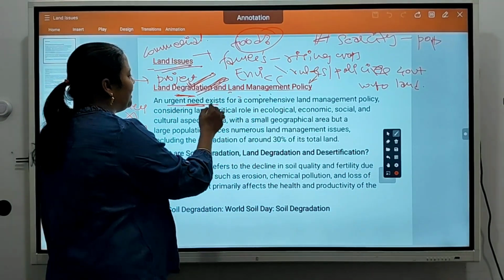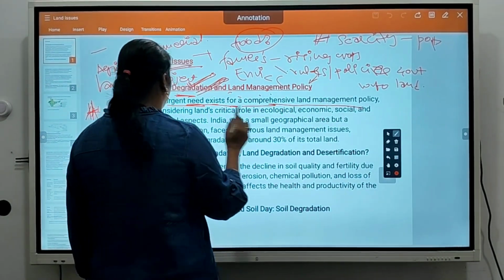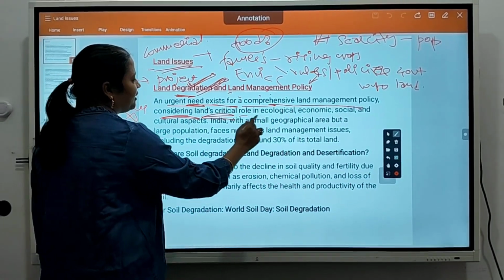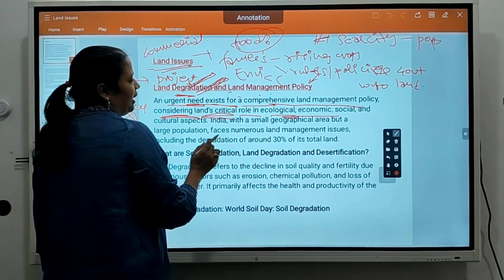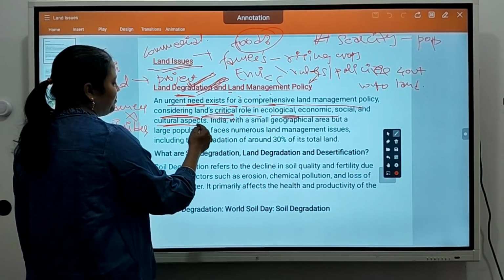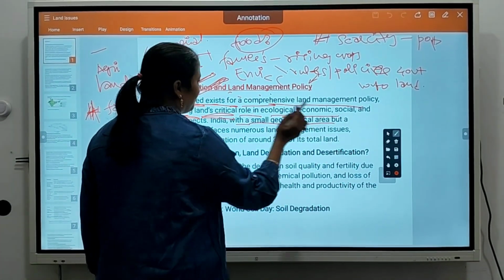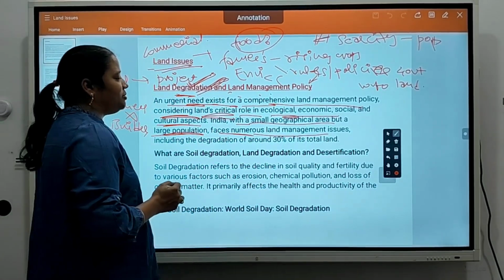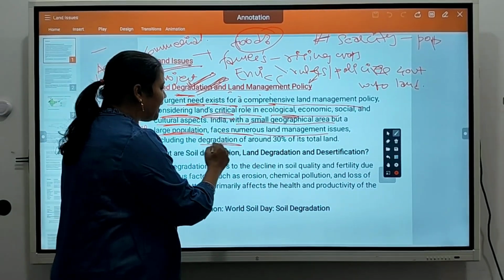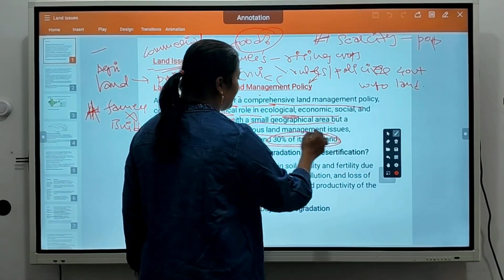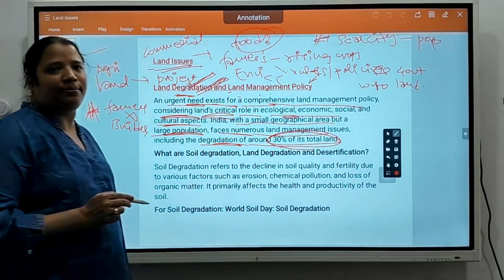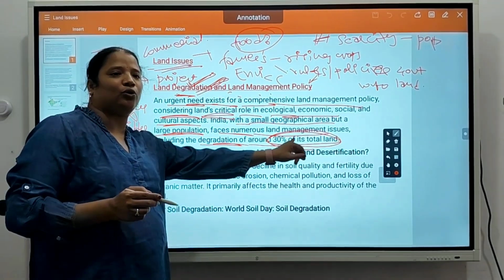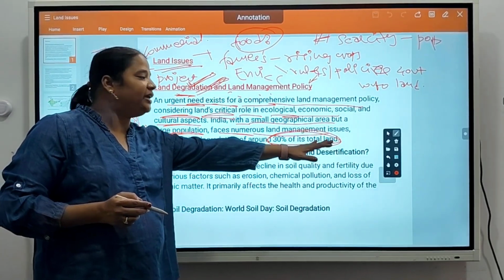An urgent need exists for a comprehensive land management policy considering land's critical role in ecological, economic, social, cultural aspects. India, with a small geographical area but large population, faces numerous land management issues, including degradation of around 30% of total land. Till now, due to climate change, around 30% of total land in India has been degraded.